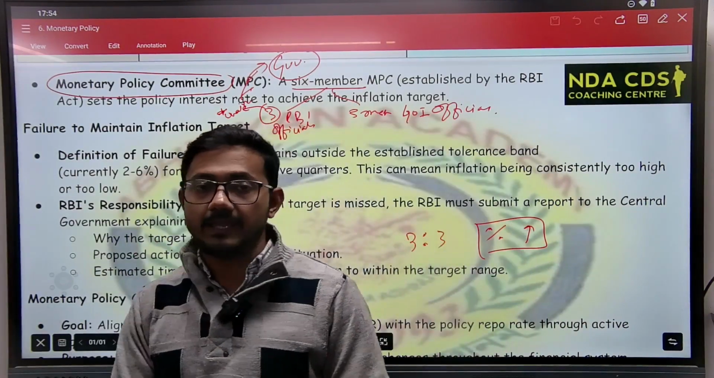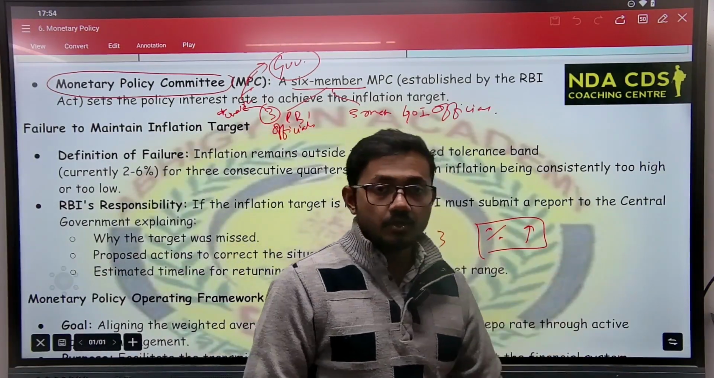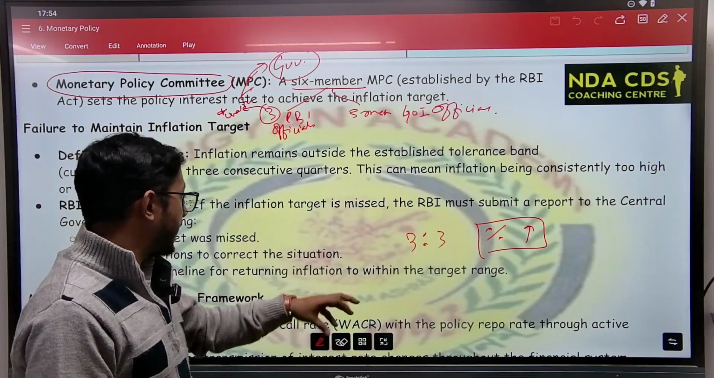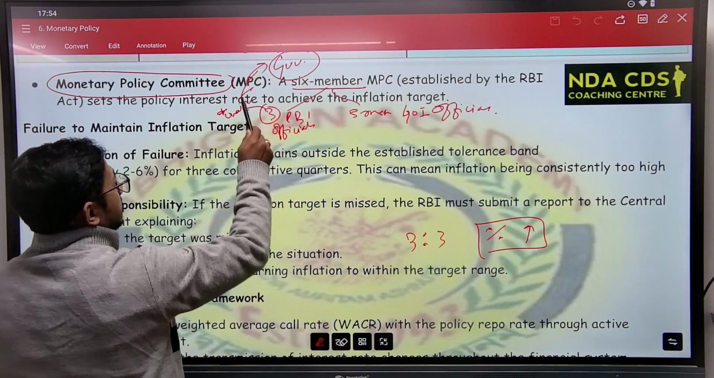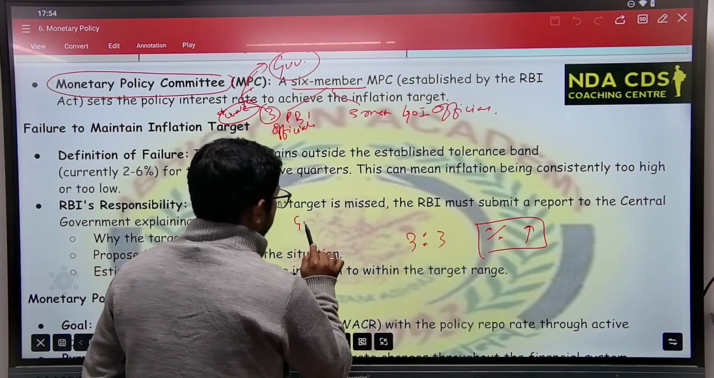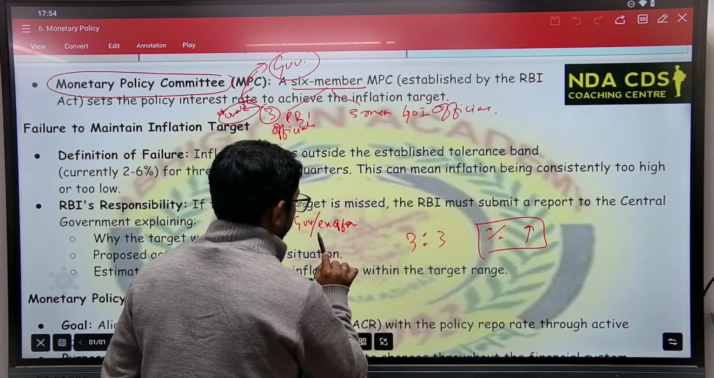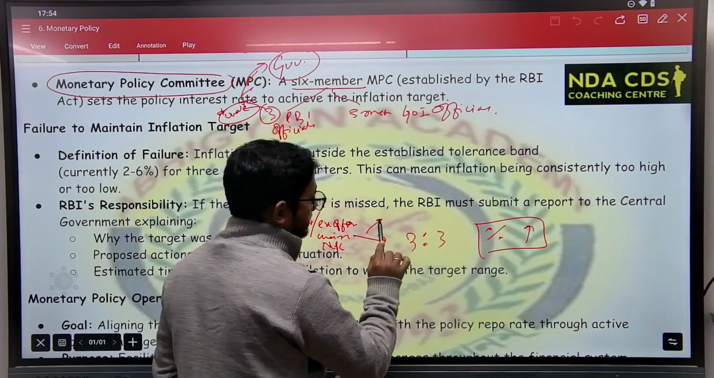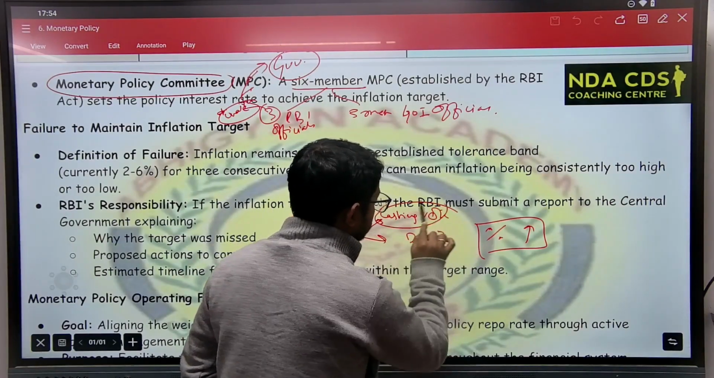RBI officials are saying yes, three of them are saying yes, and three government officials are saying no. So that is a tie. So in case of such a tie, what happens? The governor, who is the ex officio chairman of the Monetary Policy Committee, has a casting vote. He has a casting vote, meaning it is an extra vote.